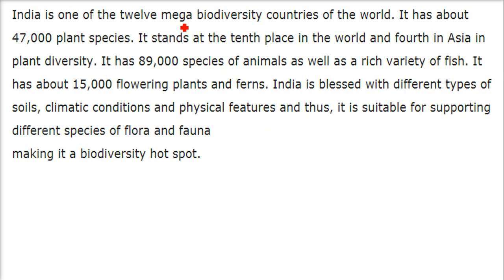So India is one of the 12 mega biodiversity countries of the world. It has about 46,000 plus plant species. It stands at the 10th place in the world and 4th in Asia in terms of plant diversity. It has 89,000 species of animals, as well as a rich variety of fish. It has about 15,000 flowering plants and ferns.